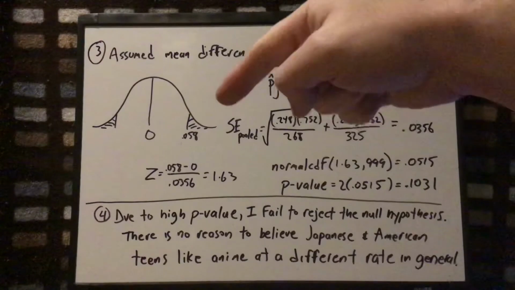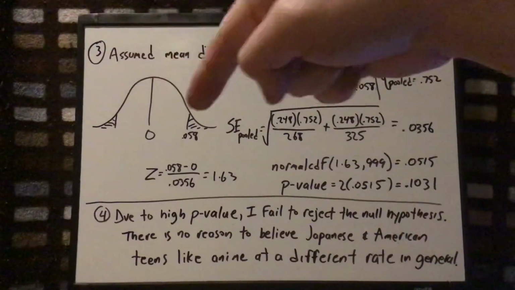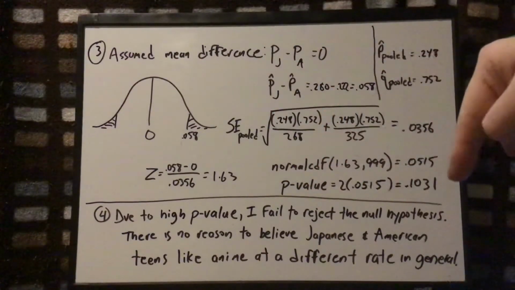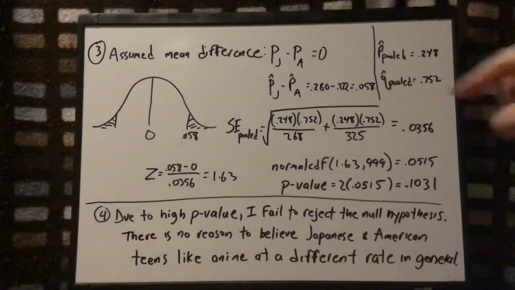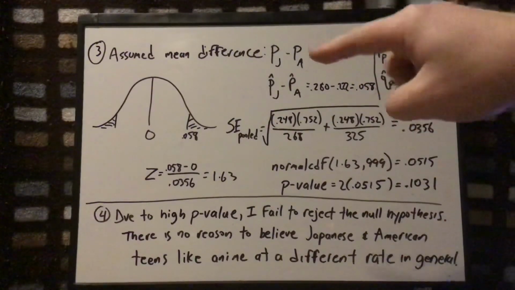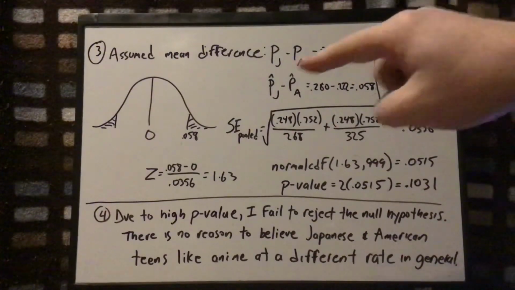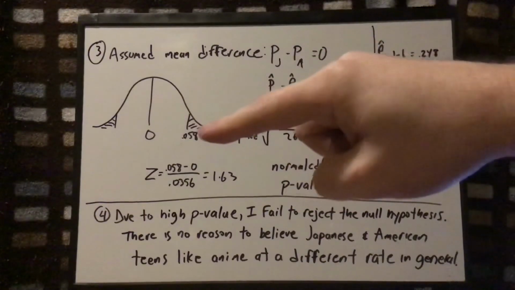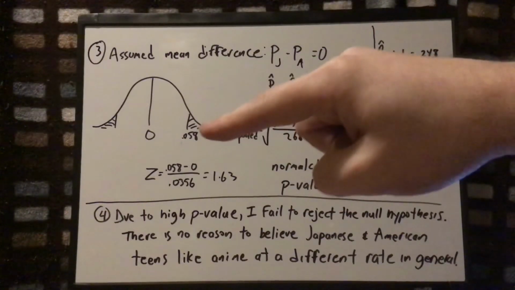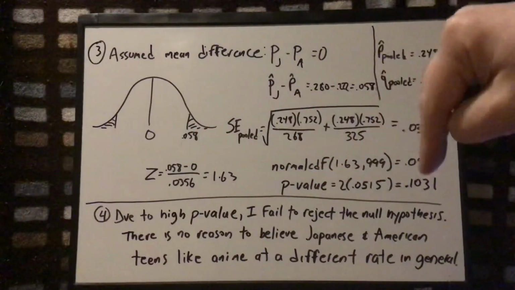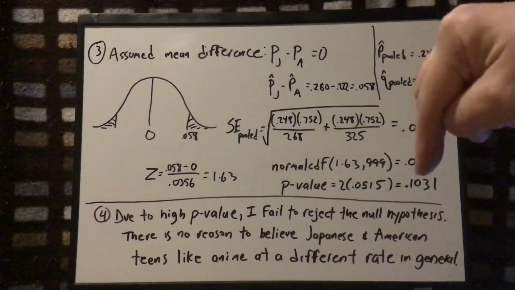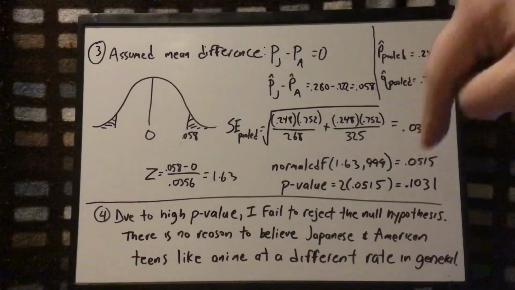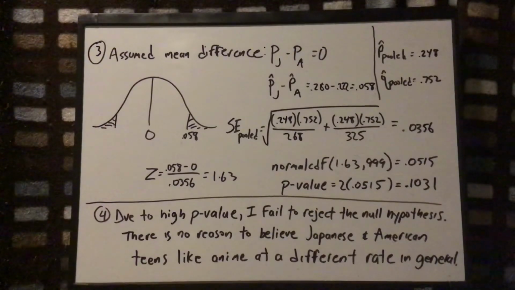So I found the area of that part. I need to find the area of the other part as well. They're equal, so I'm just doubling it. So my p-value is 0.1031. Basically, what that means is if this is the null hypothesis, and it's true, that there truly is no difference, how likely am I to see a sample difference of 5.8% or stranger through natural variation? Well, it'll happen 10% of the time. So that's not unusual, right? I mean, it's not happening a lot, but that's definitely not under the cutoff of 0.05. So basically, this p-value is high enough where I won't reject the null hypothesis.